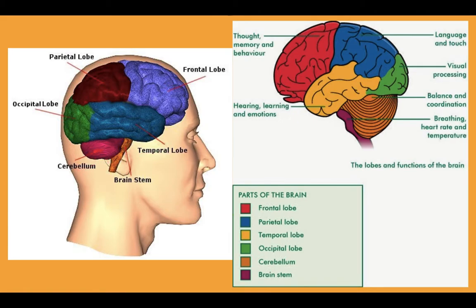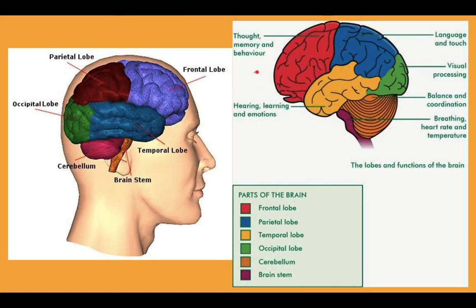This portion is the cerebellum, and this is the brain stem, which connects the brain with the spinal cord. The cerebellum is part of the hindbrain. These four lobular parts have different reception centers to control different functions in our body.